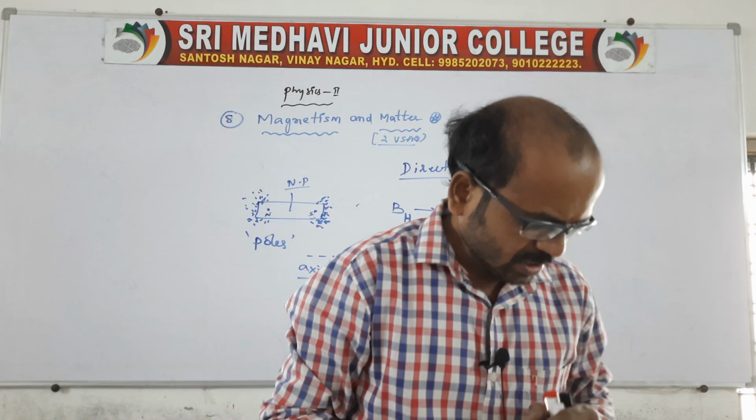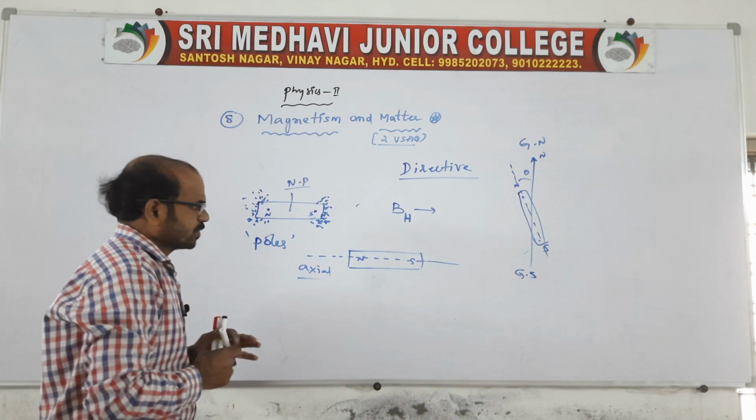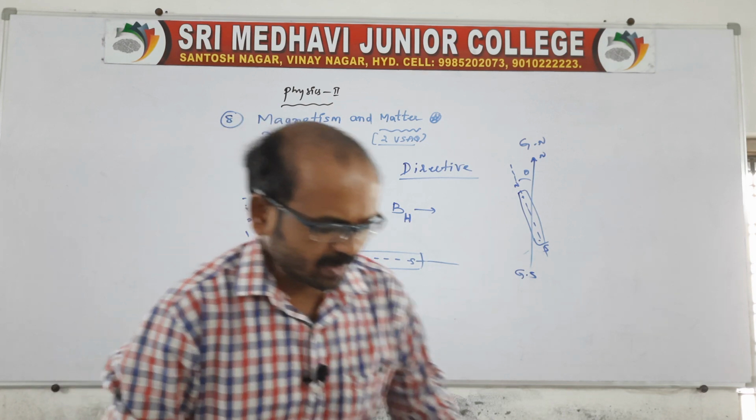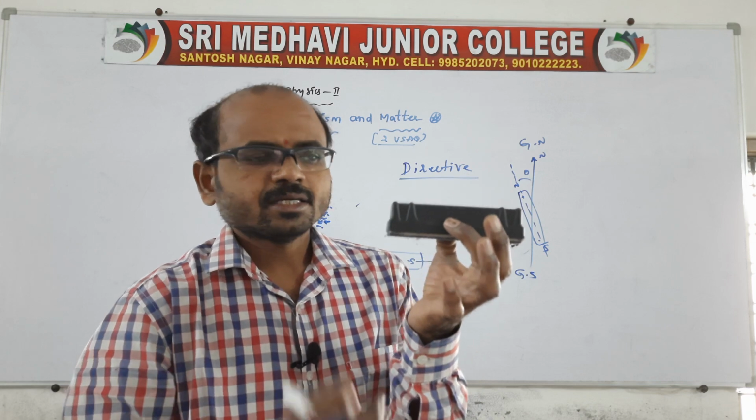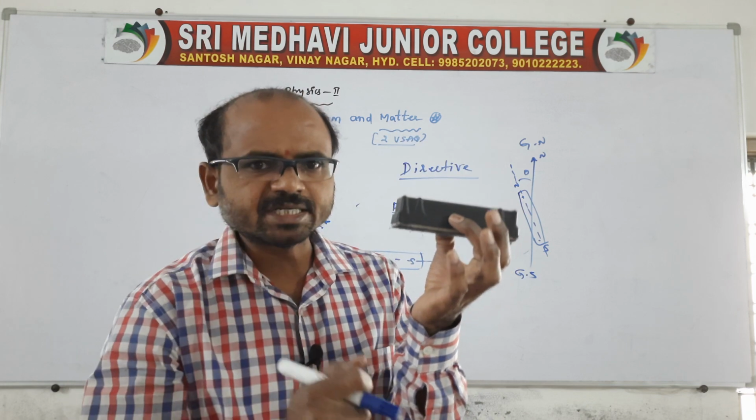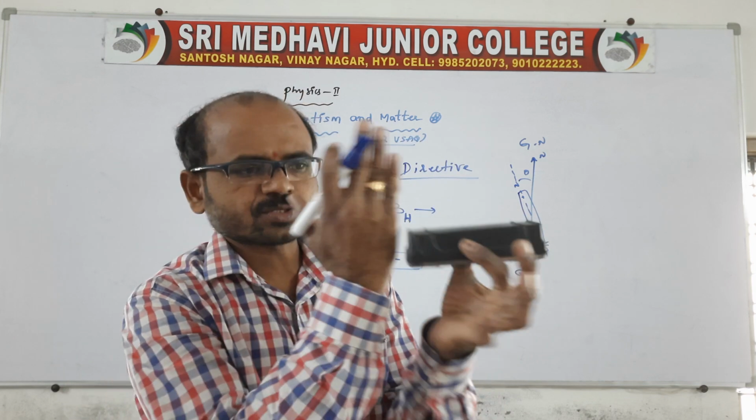And here is one more: the magnetic meridian. Sir, what is meant by magnetic meridian? You take a bar magnet, north and south. The magnetic meridian is the vertical plane which passes through the magnet.